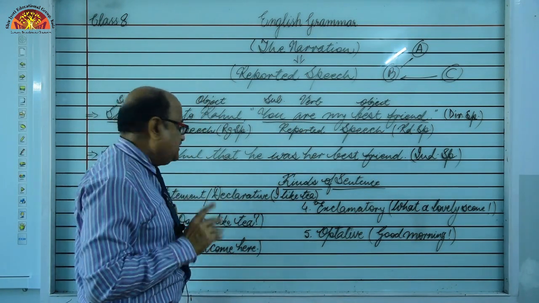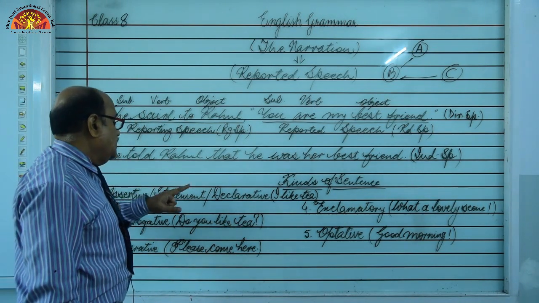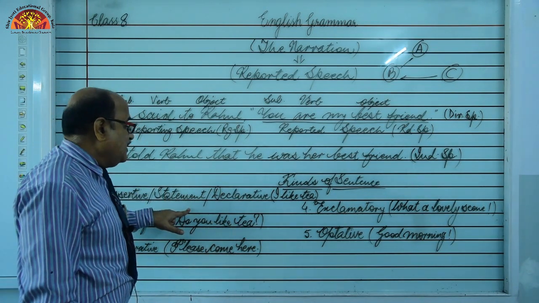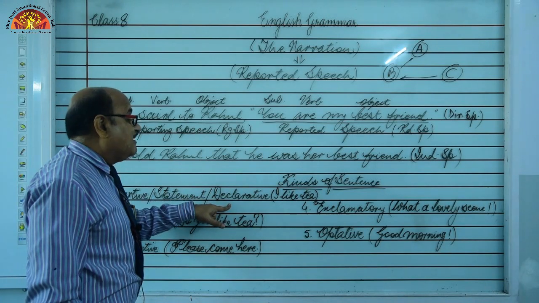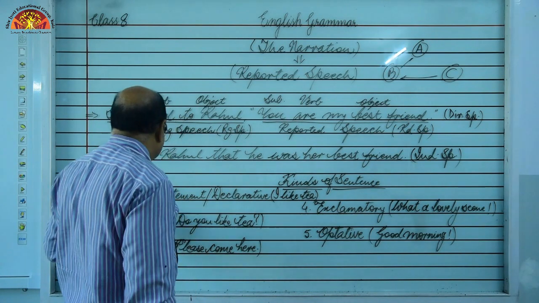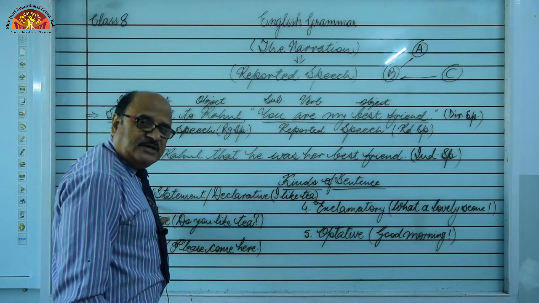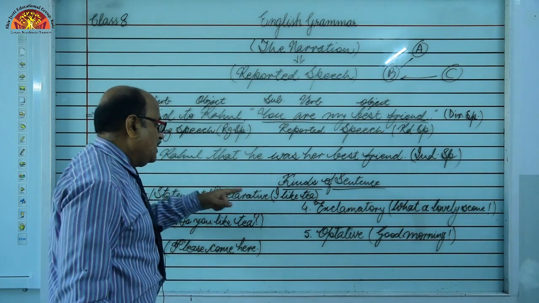First is the assertive sentence. You may call it a statement or a declarative sentence. These are affirmative sentences and these are negative sentences. Have you got it?